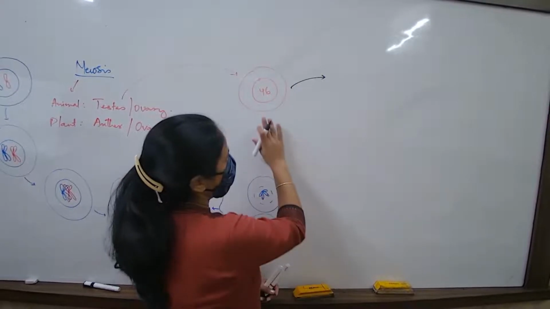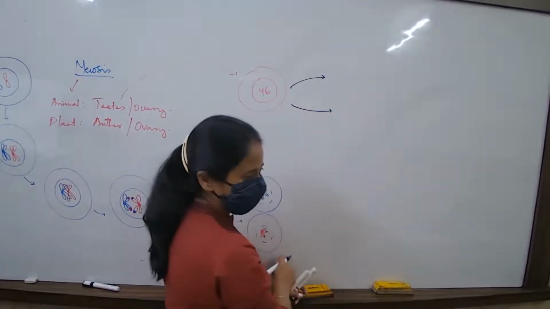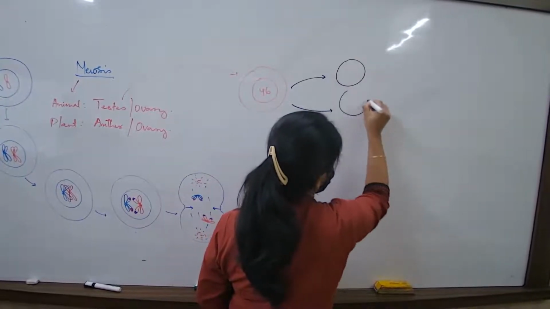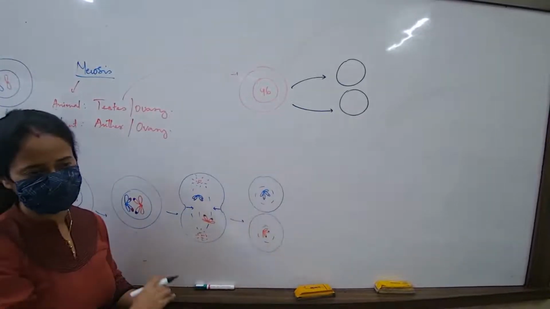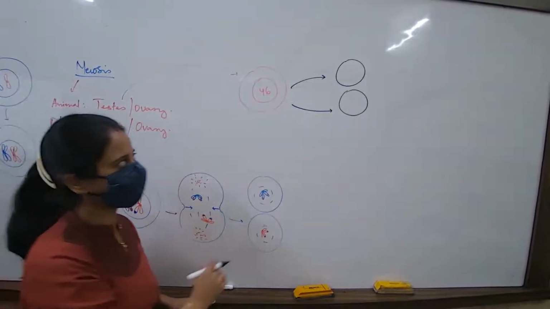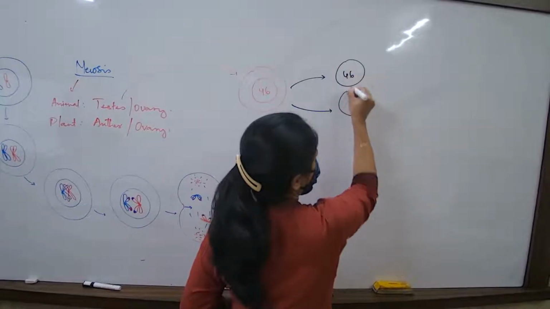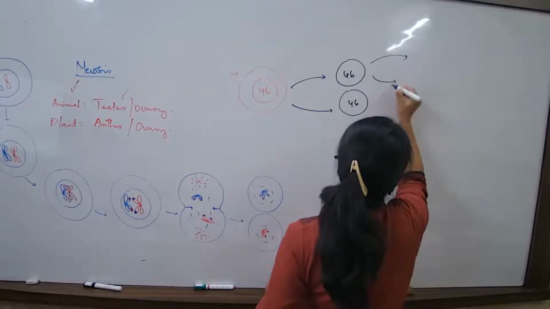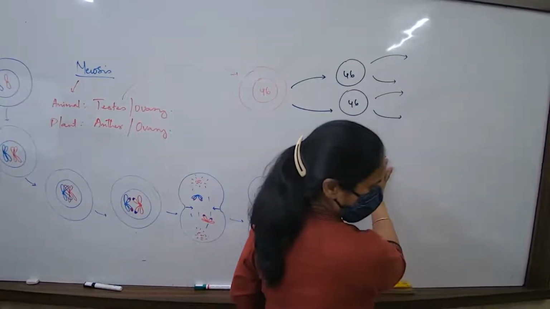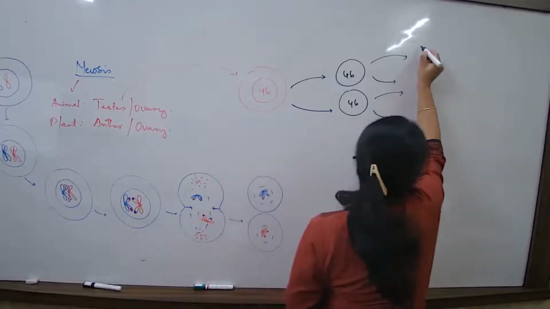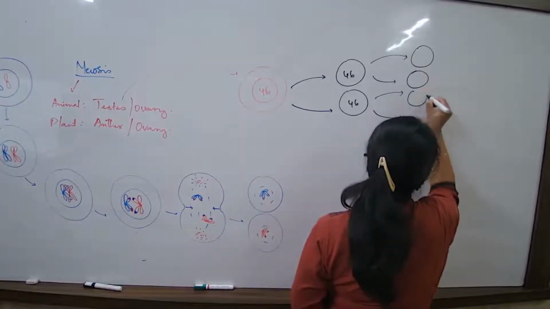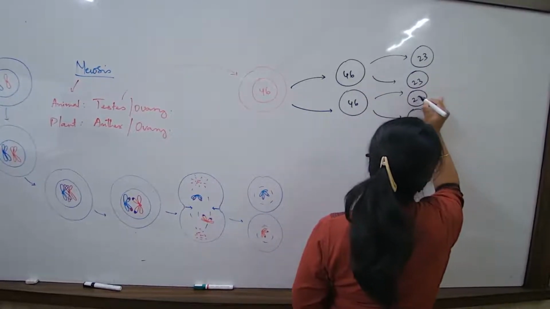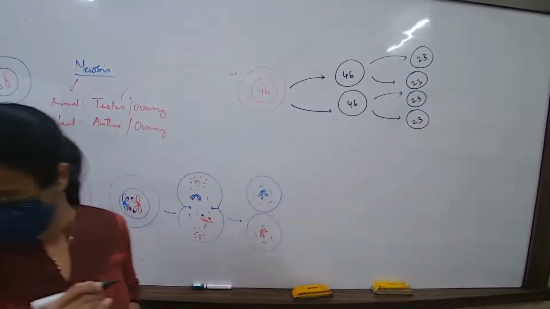I am saying that if this is a cell which is undergoing the process of meiosis, then what? Initially we get two cells. In these two cells, yes, the number of chromosomes remains the same, but this is not the end of the division, where the process of meiosis again happens in another phase. Meiosis is finished in two phases. Then we come across 1, 2, 3 and 4 cells where the number of chromosomes just becomes half.